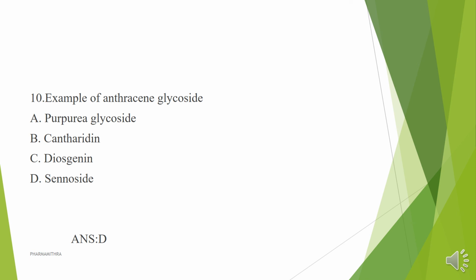Diosgenin is a saponin type glycoside obtained from Dioscorea, and sennoside is the right answer. It is obtained from senna, and the glycoside present here is an anthracene glycoside. So the correct answer is sennoside, an example of anthracene glycoside.